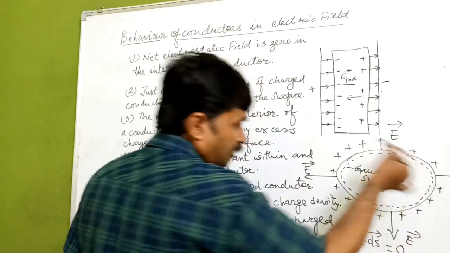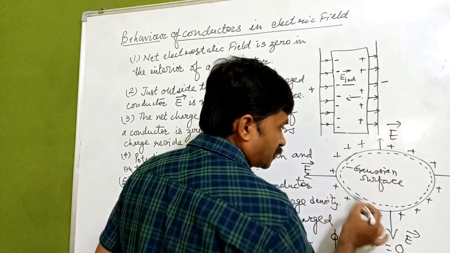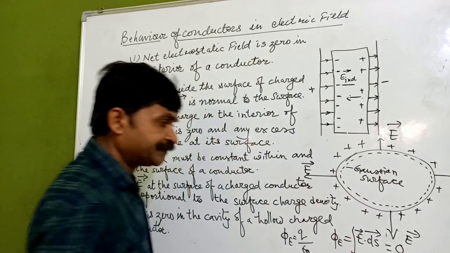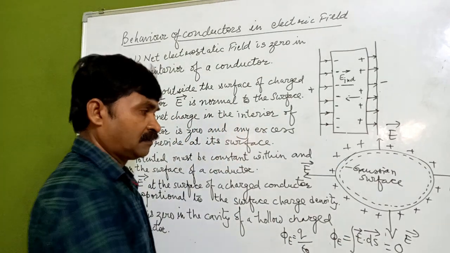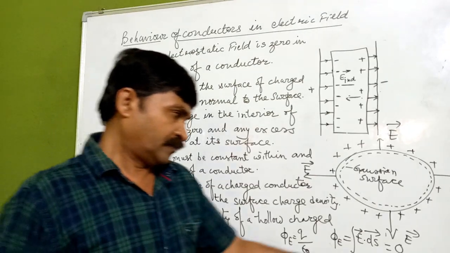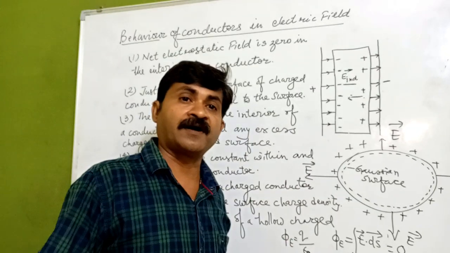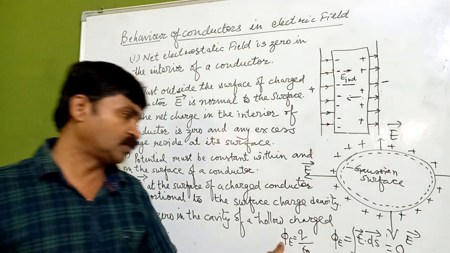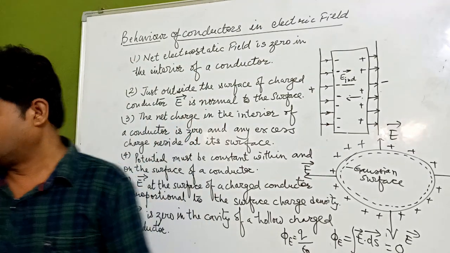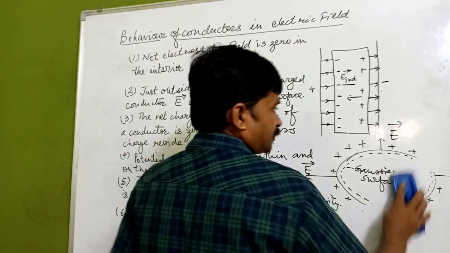Inside this the net charge is 0, and it will reside only at its surface, not inside the surface. Taking a Gaussian surface very close to this, we have phi equal to the integral of E dot ds, which is equal to 0. There is no flux, and so according to Gaussian theorem phi is equal to q upon epsilon naught, and q is going to be 0 because phi is 0.